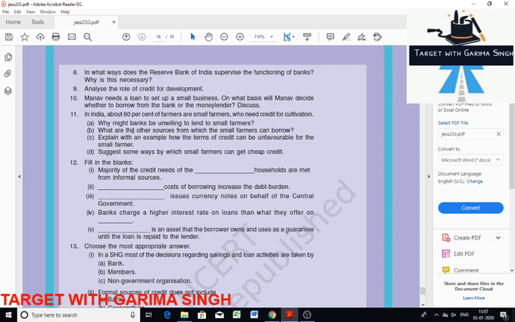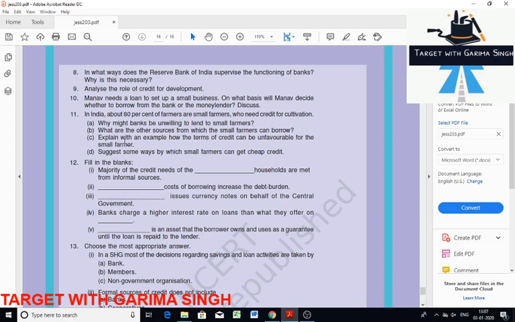Next is Manav needs a loan to set up a small business. On what basis will Manav decide whether to borrow from the bank or money lender? Discuss. Here you can write Manav will decide whether to borrow from bank or money lender on the basis of the following terms of credit. Rate of interest, requirement, availability of collateral and documentation required by banker, then mode of repayment depending on these factors, and of course easier terms of repayment.